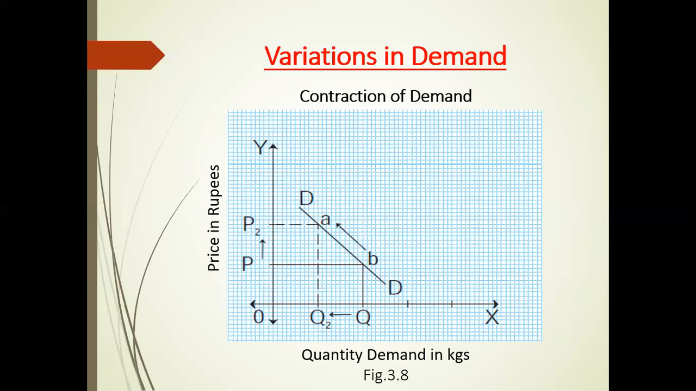See the figure 3.8. DD is a demand curve. An upward movement on the same demand curve from point B to point A. It shows contraction of demand.